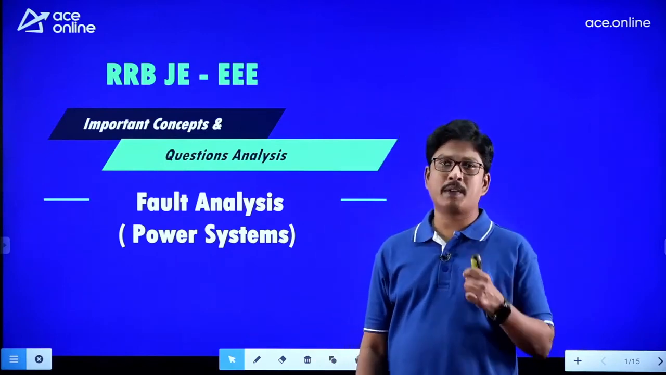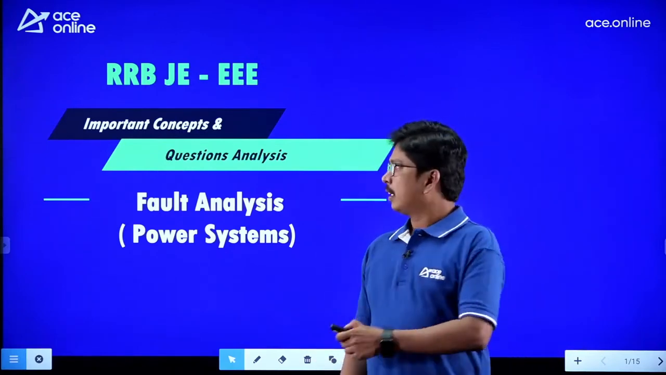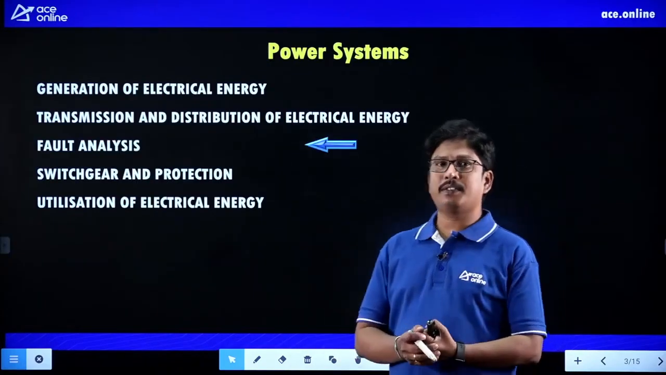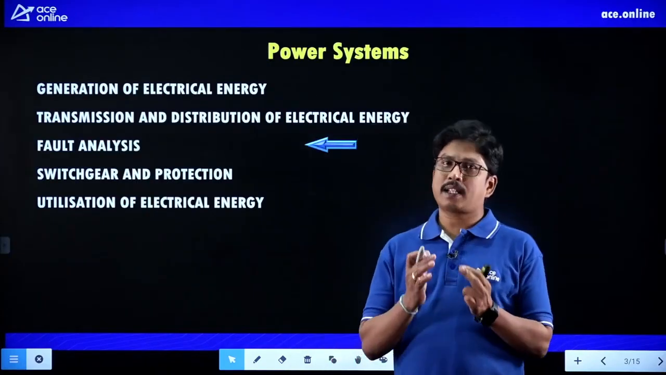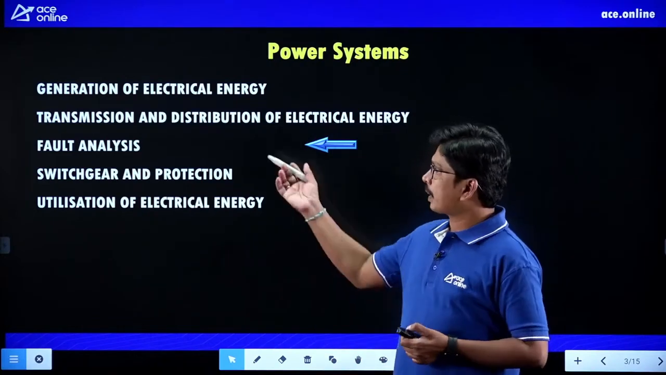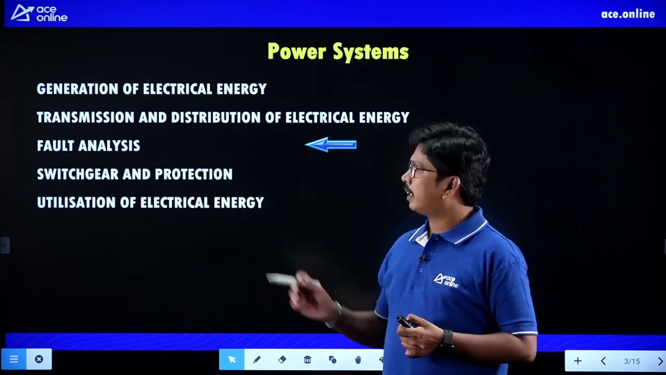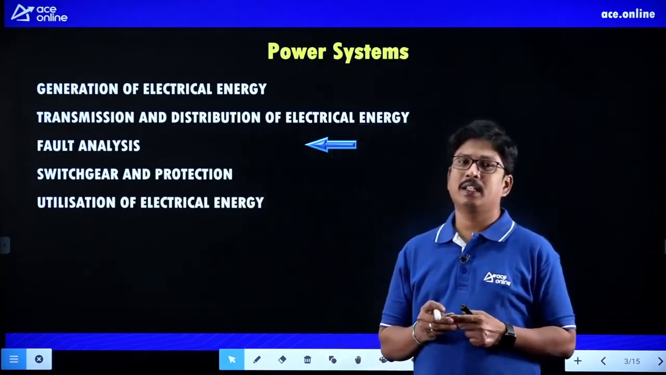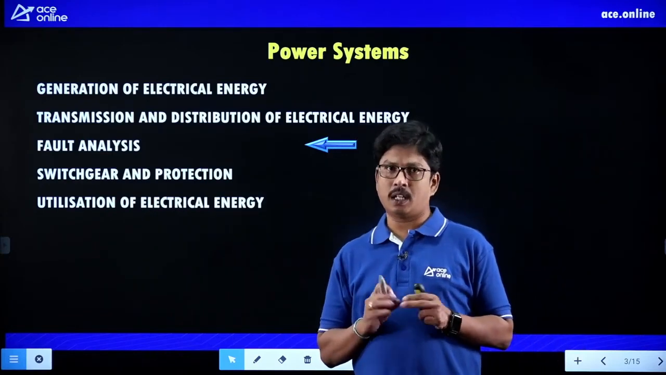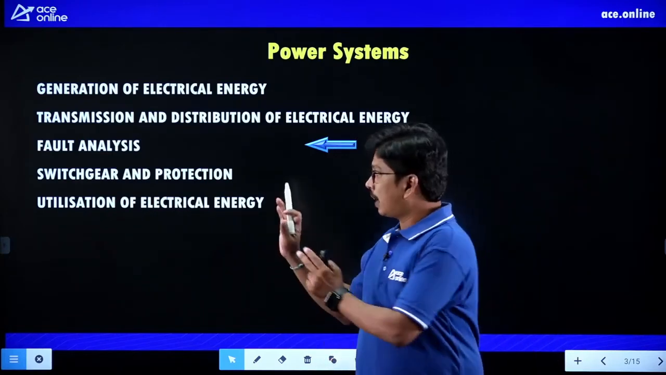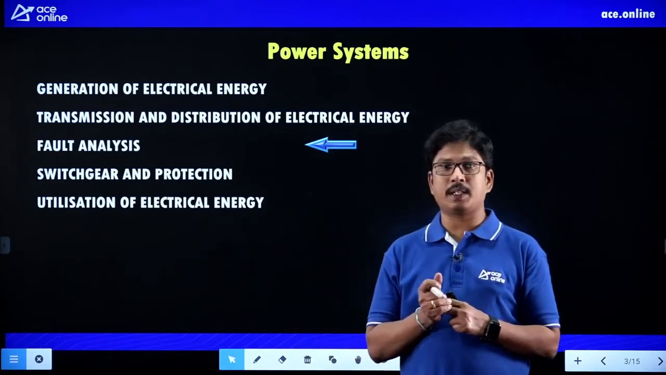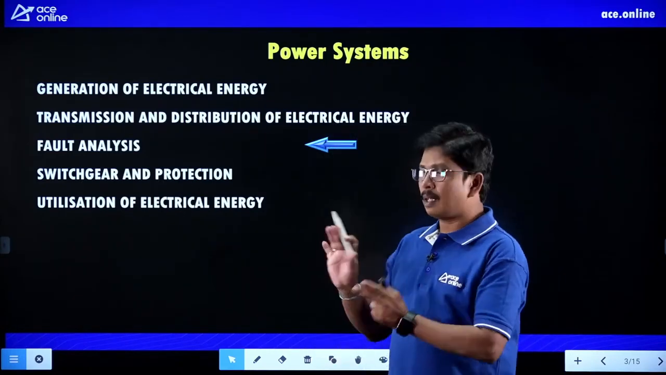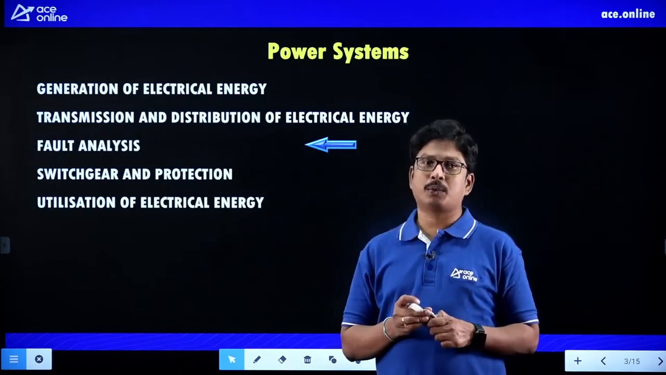In every competitive exam for electrical engineering students, if you see the syllabus of power system, it consists of generation of electrical energy, transmission and distribution of electrical energy, and fault analysis and switchgear and protection. And along with that, for RRB JE students, we also have utilization of electrical energy, and in utilization of electrical energy we have estimation and costing also, right? So this is the syllabus of complete power systems, students.